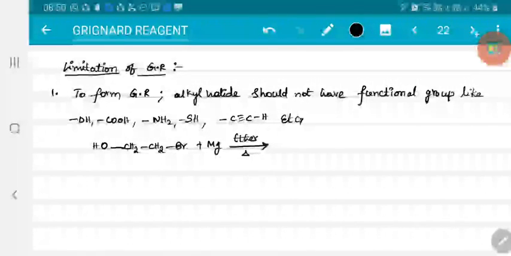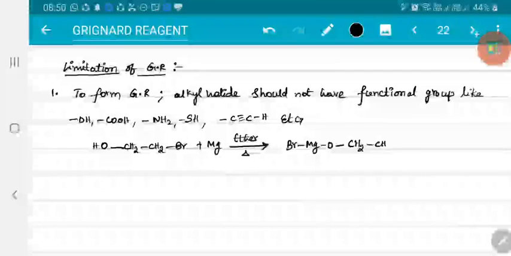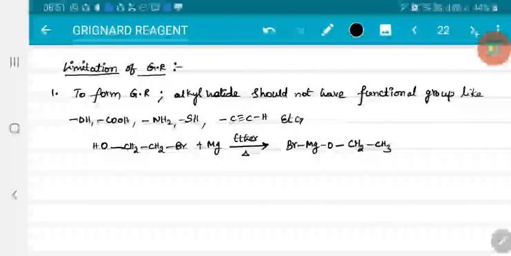Because of this acidic hydrogen, this H plus will be transferred. So now the product will be MgBr over oxygen, right? MgBr is gone here and H plus shifted here. So you will get CH2CH3. So you have not got Grignard reagent, right?